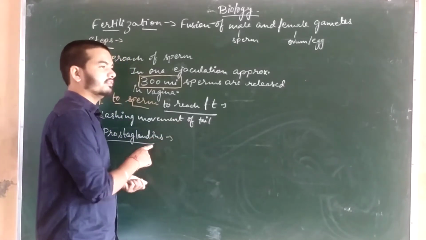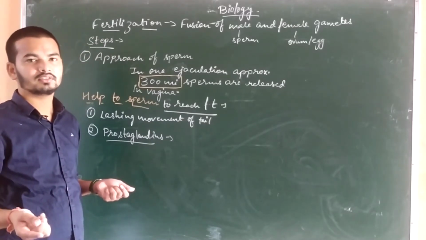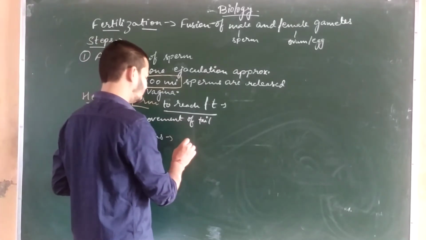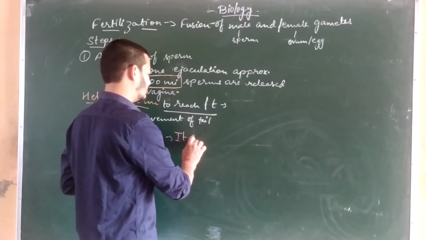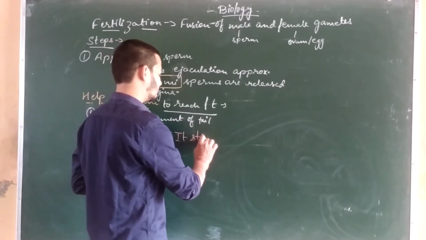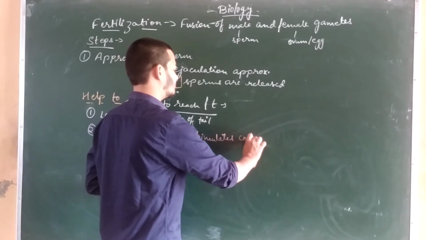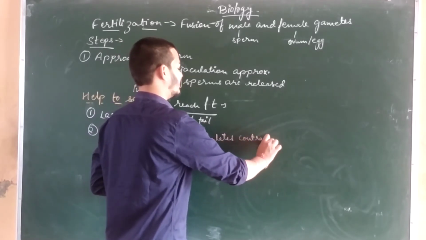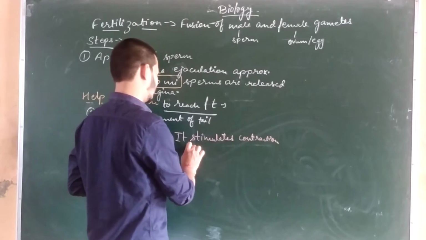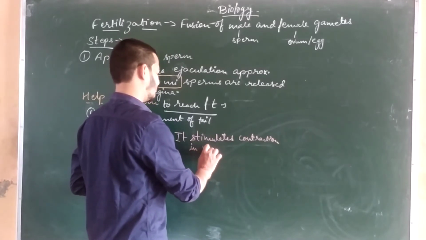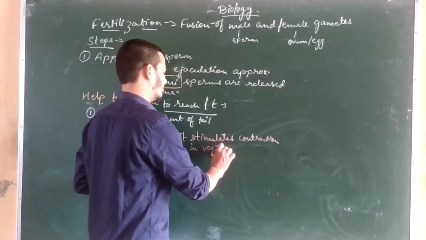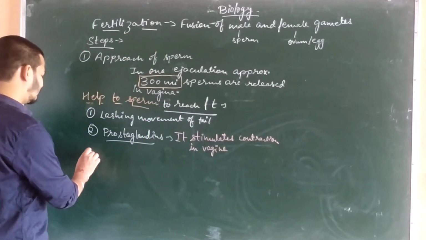The prostaglandin which is released into the vagina through semen stimulates contraction. It stimulates contraction in the vagina.